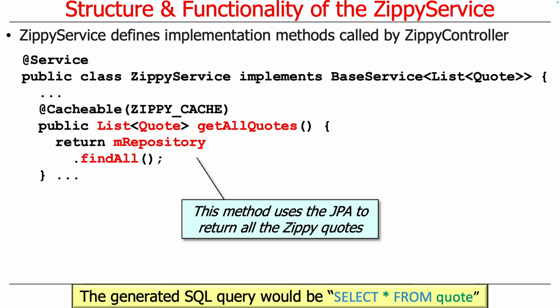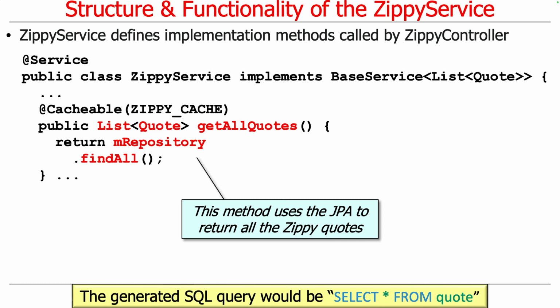Here's what the getAllQuotes method looks like. Remember the getAllQuotes method we had before for the handy service just returned the list? That's all it did. It just said return mQuotes. Well, we're doing something almost the same, except this time we're using predefined methods in the JPA repository that will return all the contents in that particular database table. And essentially, mRepository is the field that we auto-wired. We say mRepository.findAll. FindAll is written for us. We do not have to write that ourselves.